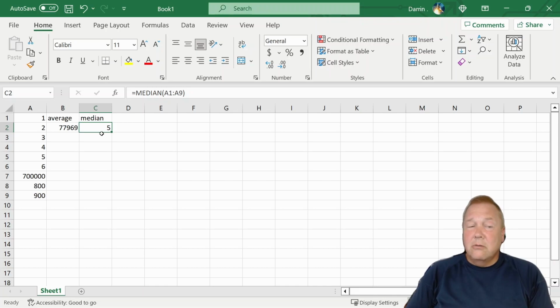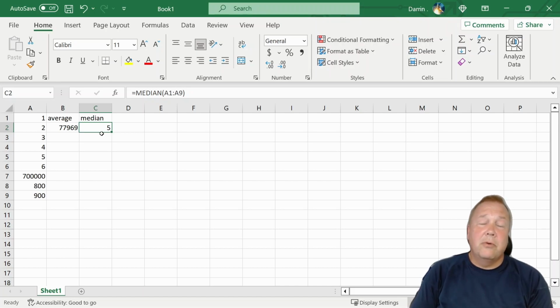So that's all there is to average and median. Again, really simple functions. Don't confuse them because they are very different in what they actually give you, and you need to know which one you're trying for. And sometimes you'll use both. If you're looking for national income, for example, income disparity sometimes is the difference between median and average. That's just a really quick way to figure out what that disparity comes out to.